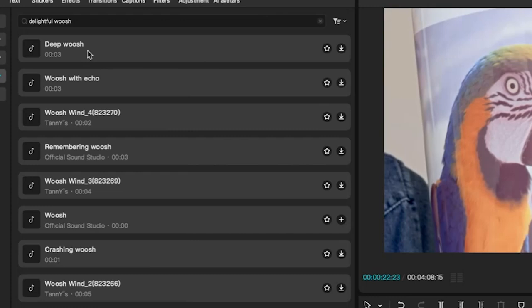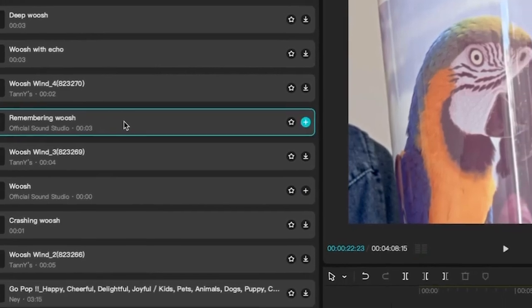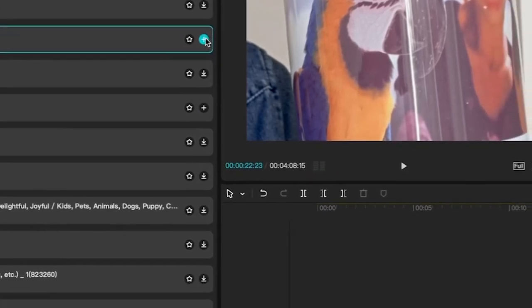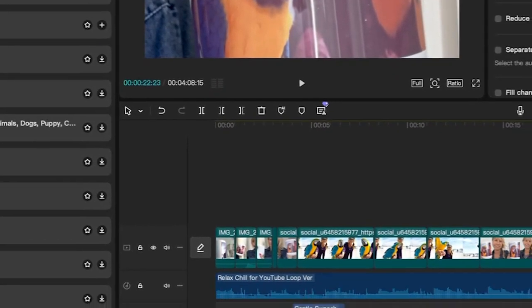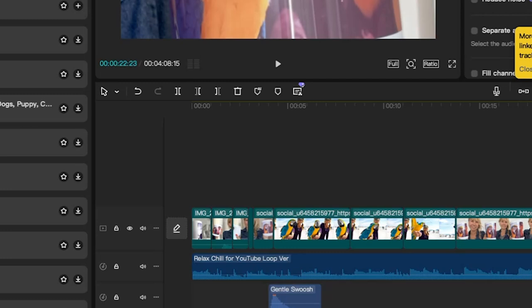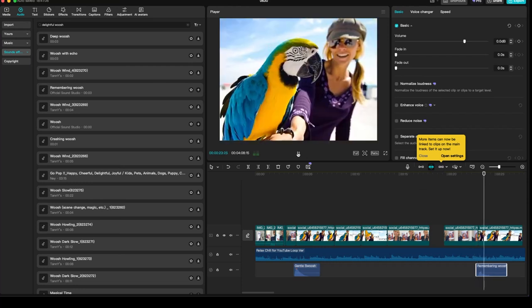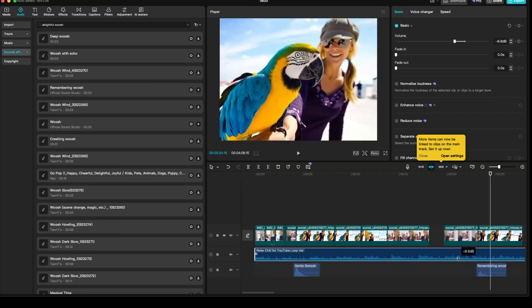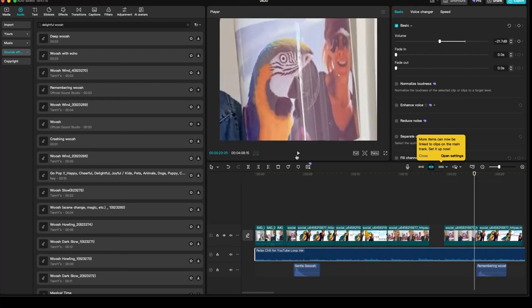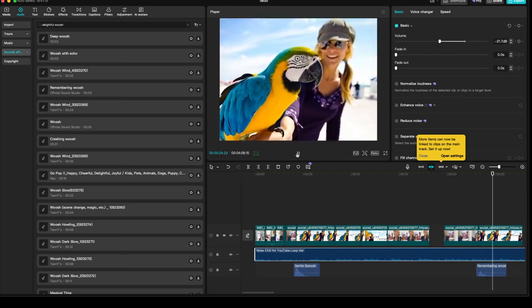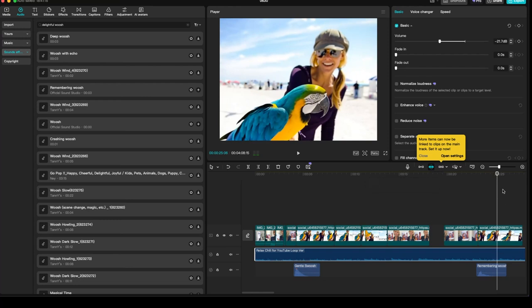Okay, so, a whoosh with echo, a remembering whoosh. Sounds a little eerie, but let's put it here. Let's see. It should be right when we are making this transition, which you can see here where the whoosh is. Okay, now the music is very loud, so we're going to put the music down. And I think it's too eerie. It's okay, it's kind of cool.